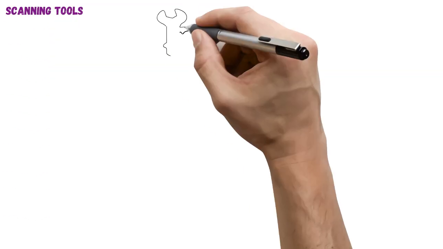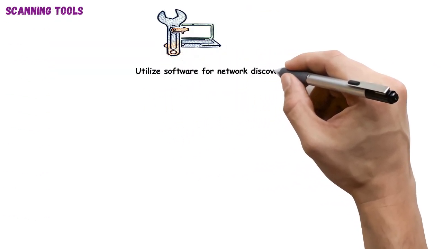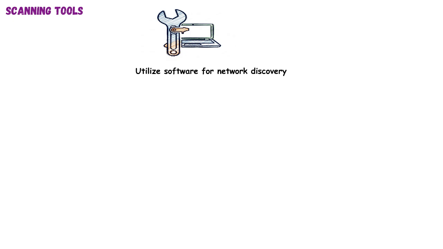Scanning tools. These are the digital instruments that help us discover devices and services on a network, much like a mechanic uses specialized tools to diagnose a car's issues. They automate the process of sending probes and interpreting responses. Tools vary widely, from command line utilities like Nmap, renowned for its versatility and power, to graphical user interfaces that simplify complex scans. Each tool has its strengths, whether it's speed, stealth, or the depth of information it can gather.